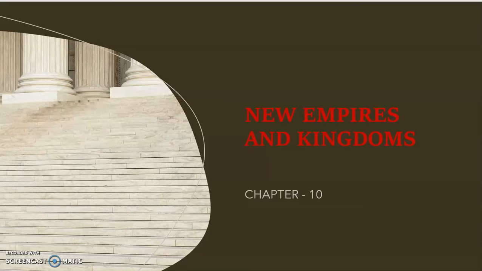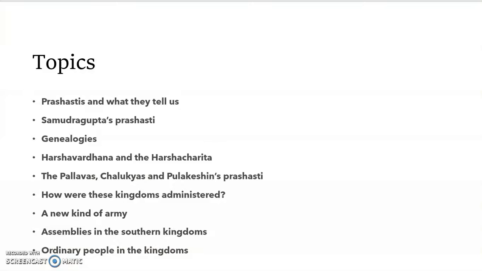Today we are going to start with a fresh chapter, chapter 10, grade 6 CBSE, and the name of the chapter is New Empires and Kingdoms. So it's a very interesting chapter. We'll learn a lot of new words in this chapter. It might be confusing if you open the book, but I'll make it very easy, and the way you can actually learn it, we'll try to help you. So let's have a look at what are the topics that we need to cover today.